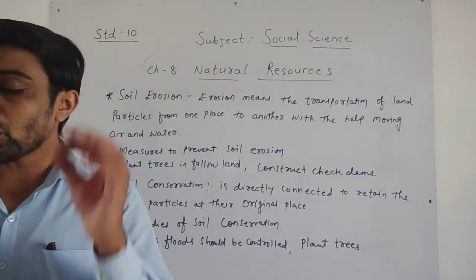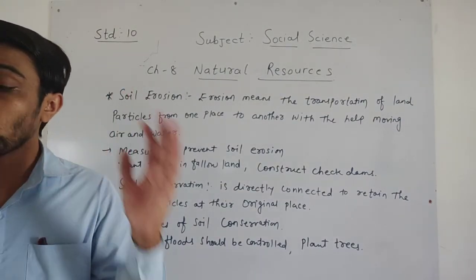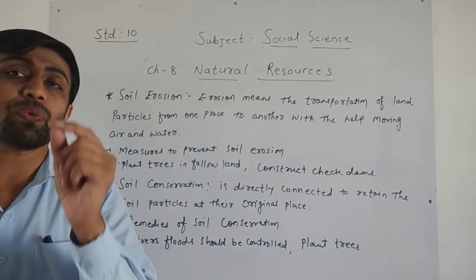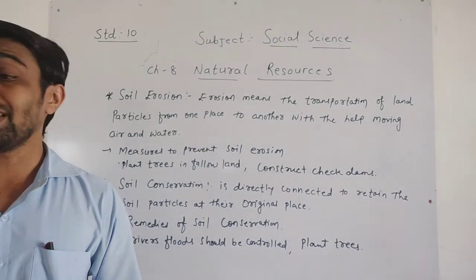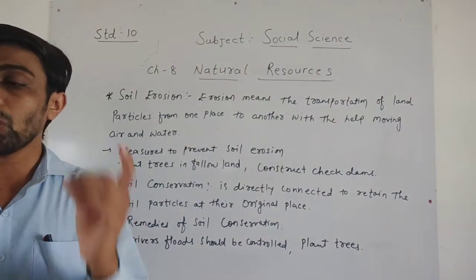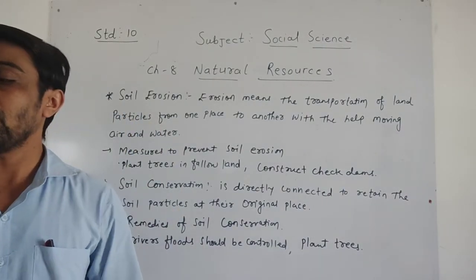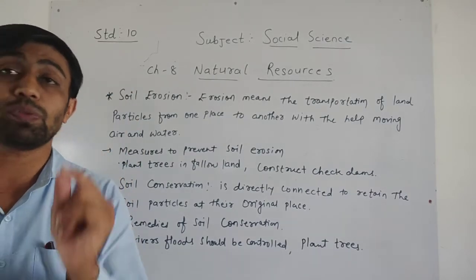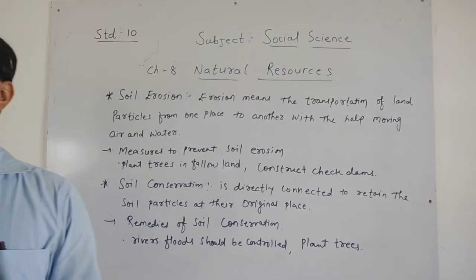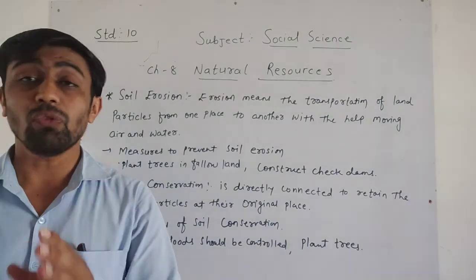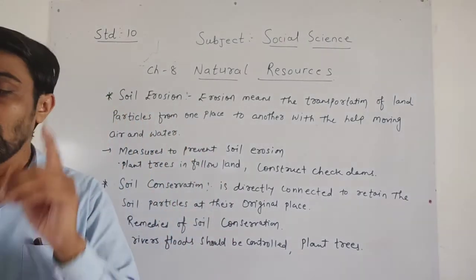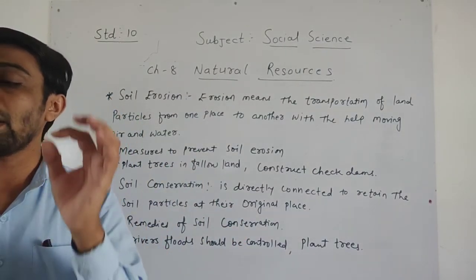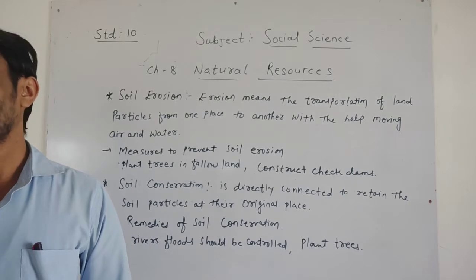Next, a series of trees should be grown near the desert region to prevent wind with more velocity. They are saying that a series of trees should be grown near the desert region to prevent the wind with more velocity, and it will stop the advancing desert. Next, dear children, the river flow should be controlled by diverting its flow into other rivers and dry river beds. This is the most important one.